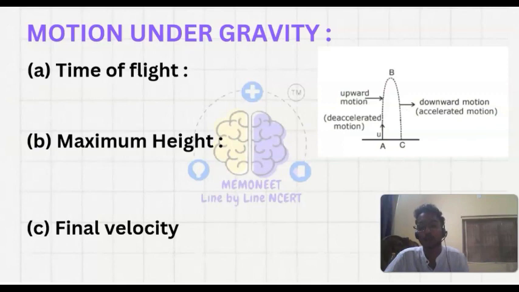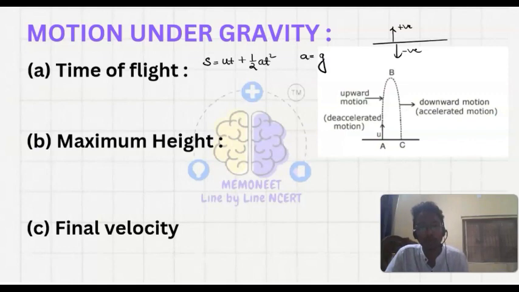Okay, so we know that here, let's say we have a line, all the terms which are directing upward are positive, and which are directing downward, we will take negative. Okay, so time of flight हम कैसे निकालेंगे? So s is equal to ut plus half at square. Here a is equal to g here. Okay, so let's say we are taking s as h.